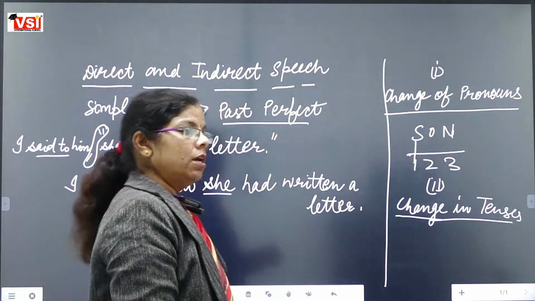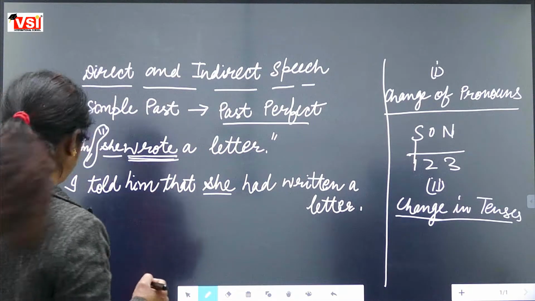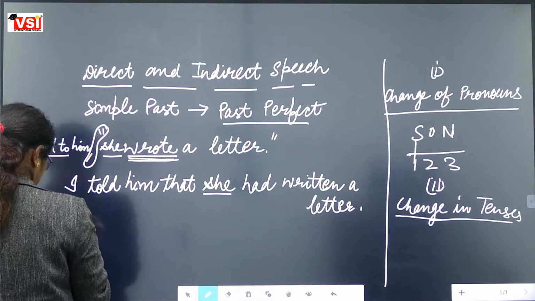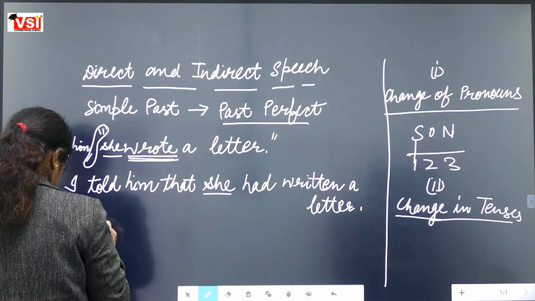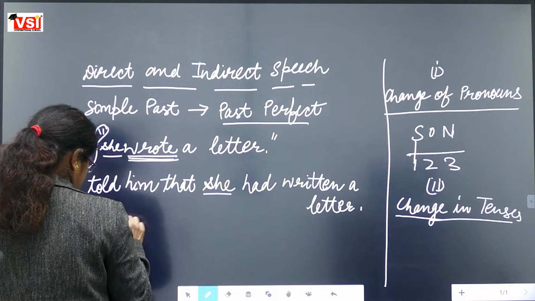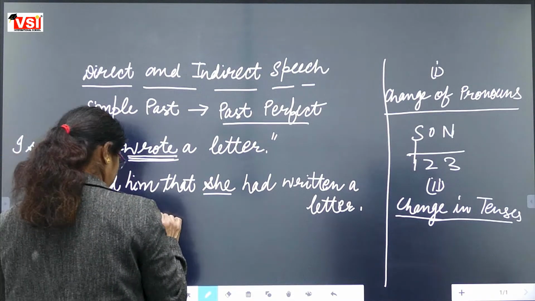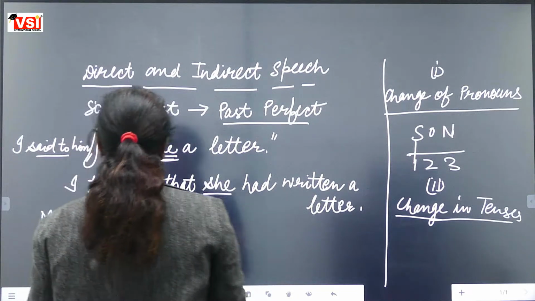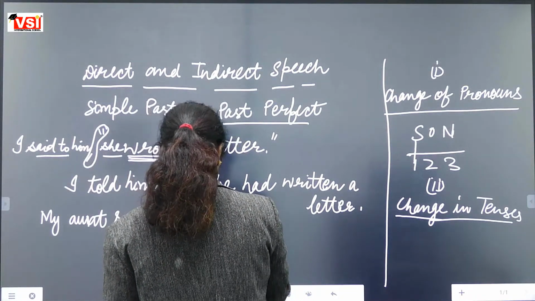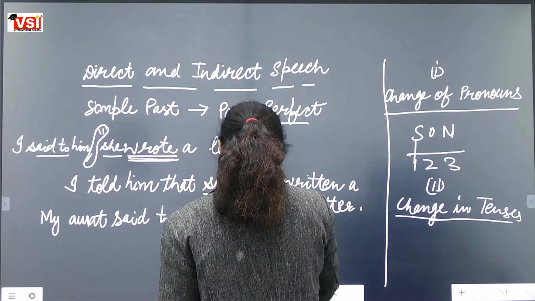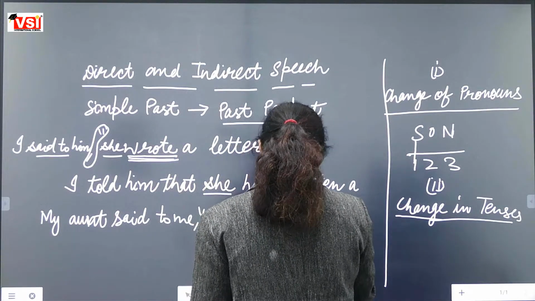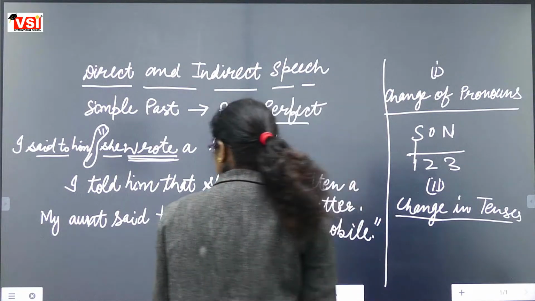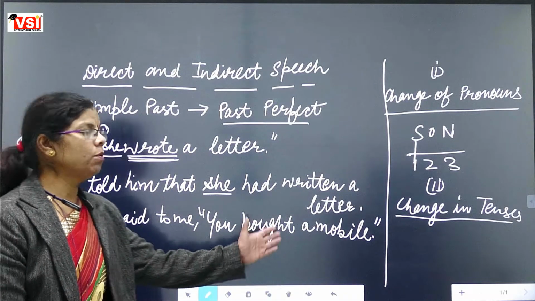Should we take one more example? Yes, ma'am. My aunt said to me, you bought a mobile.